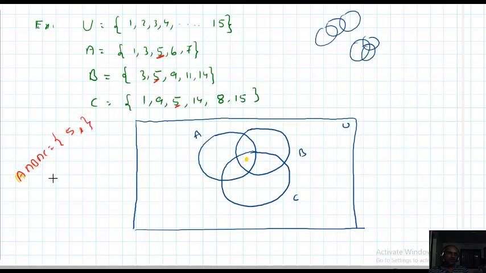Next, A intersection B I want to write. What is the common for A and B? 3, 5. 3, 5 common. Only 3, 5. Observe 3, 5.